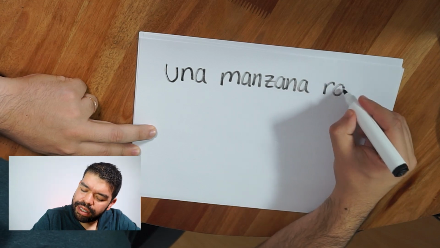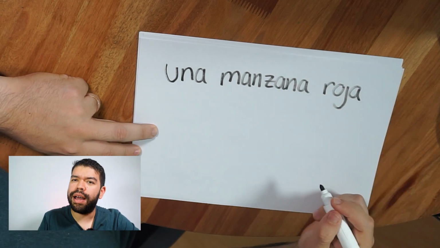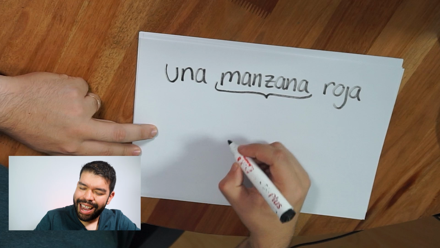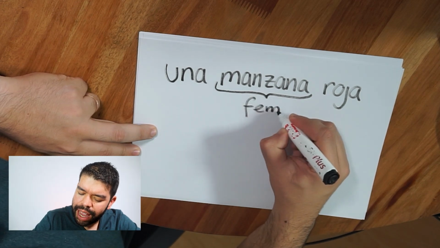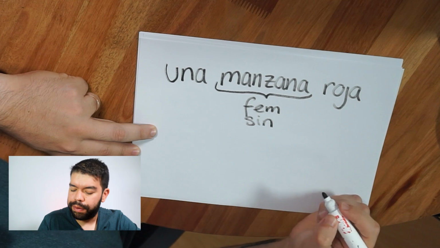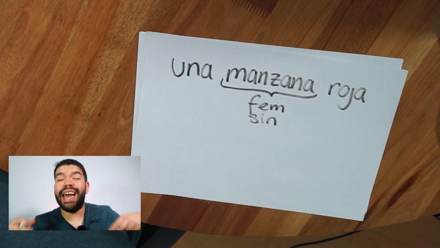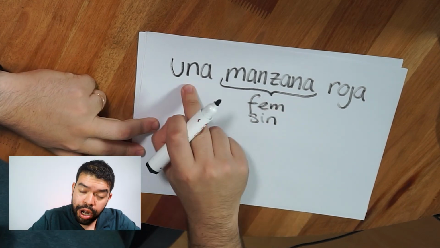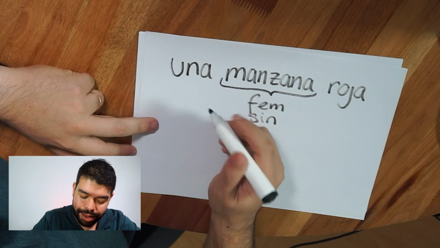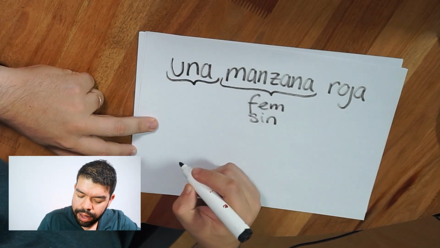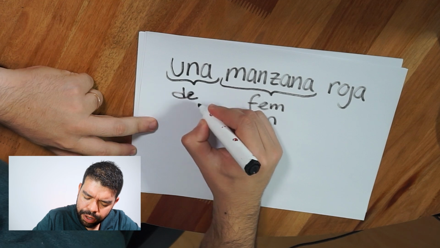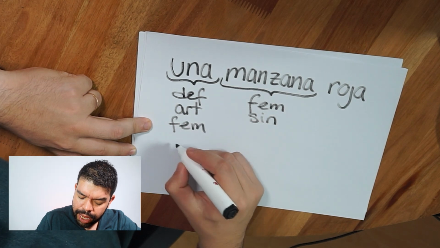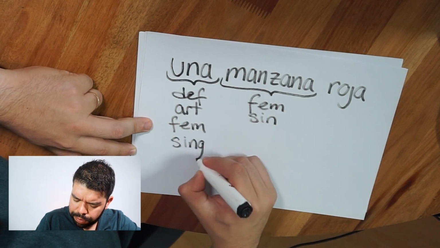Then I put something else, una manzana roja, right? We know the apple is a noun, right? And apple is feminine and it's singular. Beautiful. We know that it could be any apple, right? So knowing that it is feminine and singular, we're gonna put the indefinite article una. Una, all right, indefinite article, feminine and singular. Beautiful.